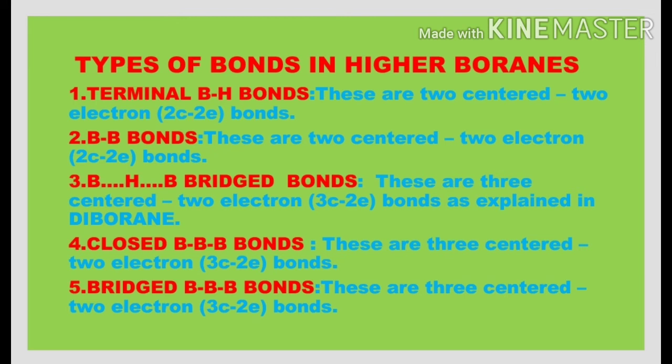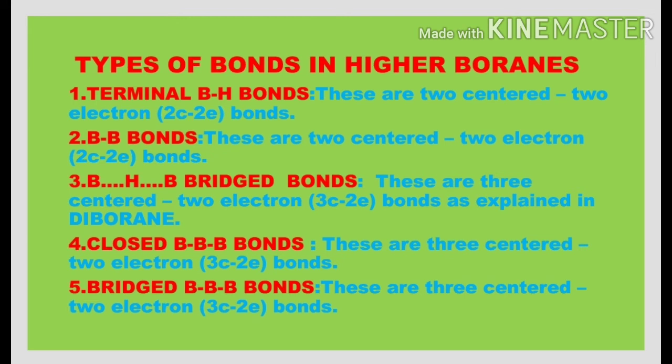In the higher boranes, we have the normal covalent bonds as well as the banana bonds or tau bonds. What type of bonds are present in the higher boranes? Let us learn. In higher boranes we have 5 types of bonds. First one is the terminal BH bonds. So these are simple covalent bonds or two-centered two-electron bonds.